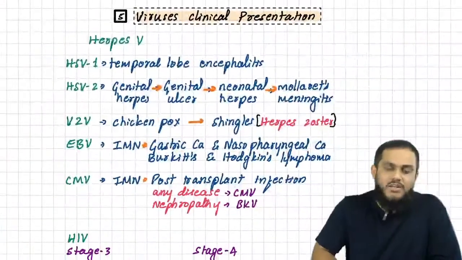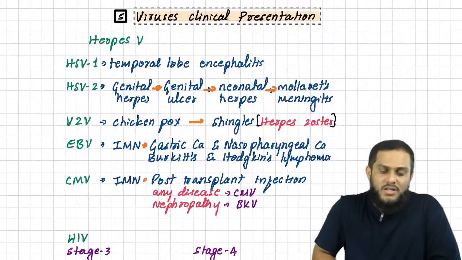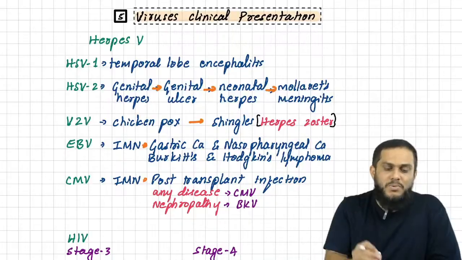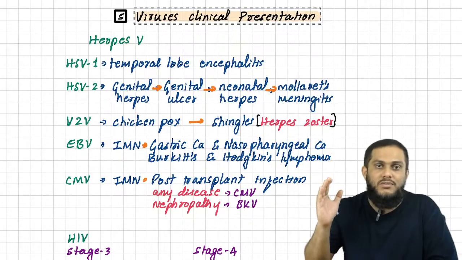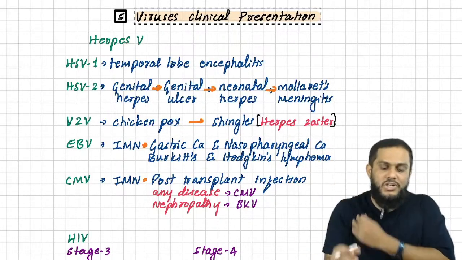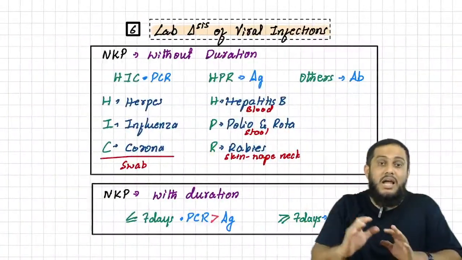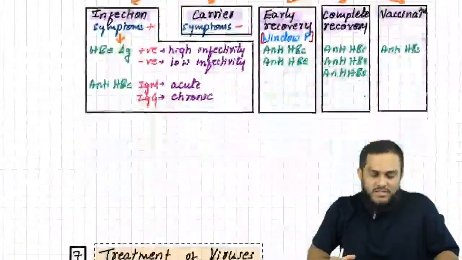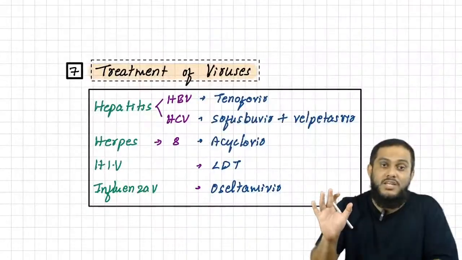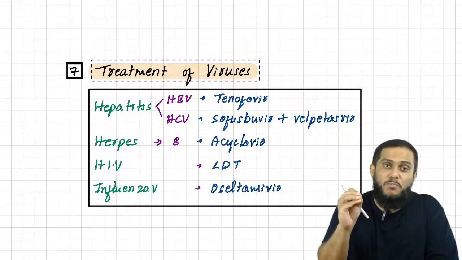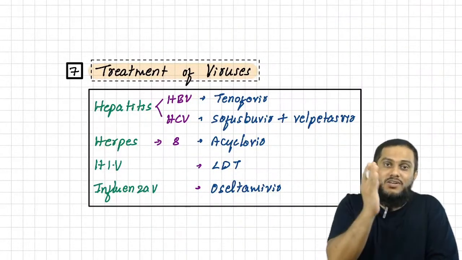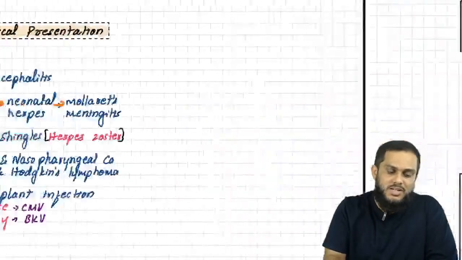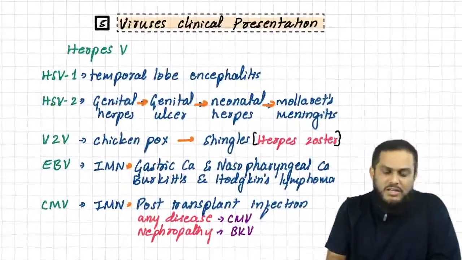Moving on to the viral infections. First topic is viral clinical presentation. What is the clinical presentation of viruses? Next topic is lab diagnosis of virus, and finally treatment of viruses. Three topics, covering all the important points of viruses. First clinical diagnosis, then lab diagnosis, then treatment. Let's focus on clinical presentation.